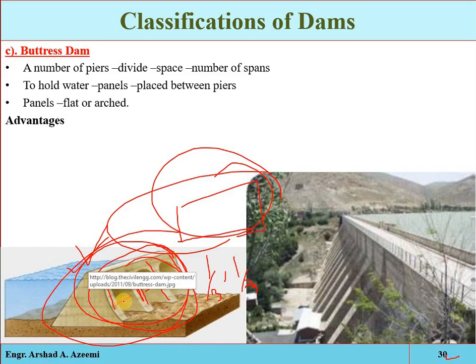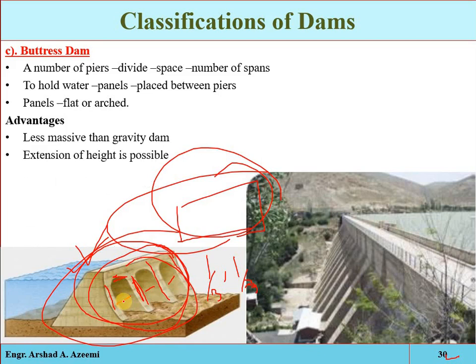A buttress dam is less massive than the gravity dam, hence the foundation pressures are less, so it can be constructed even on a weak foundation on which the gravity dam cannot be supported. So again, if the material is not locally available or is expensive, and second, when the foundation is weak, then we cannot construct the gravity dam, and the buttress dam will be recommended.